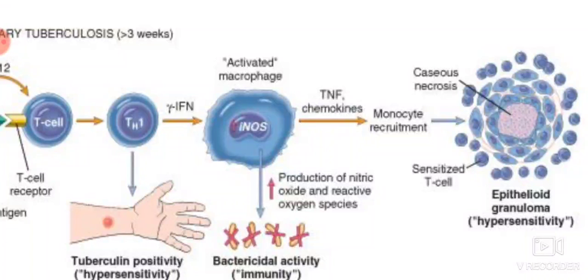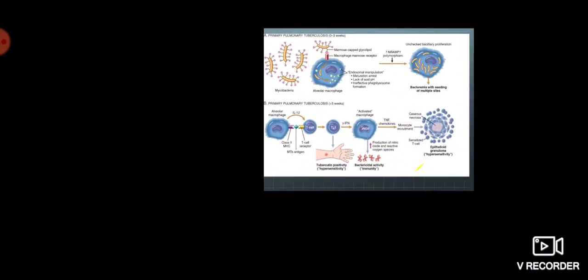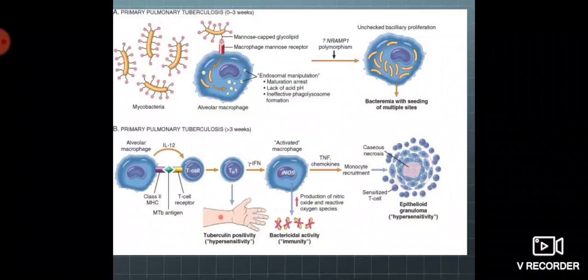While epithelioid cells, meaning activated macrophages, are able to kill the tubercular bacilli, so they are known as soldiers with guns. In tuberculosis, these activated macrophages are responsible for the immunity development.